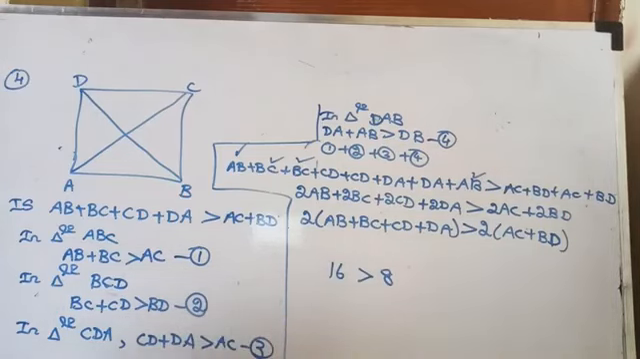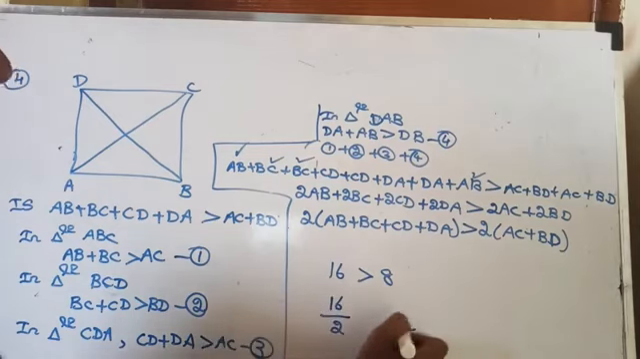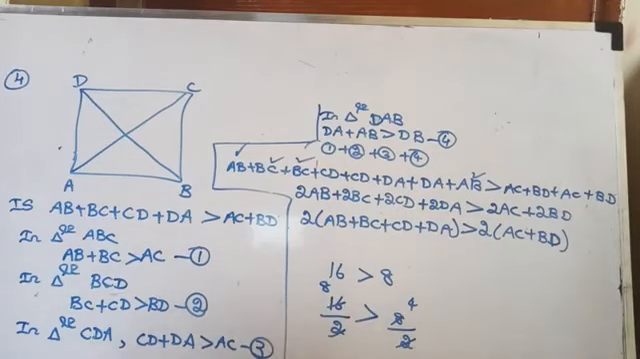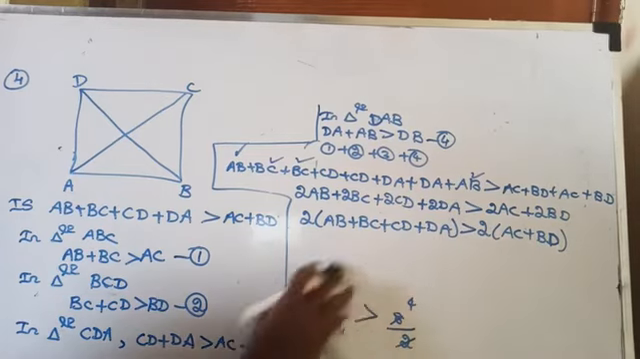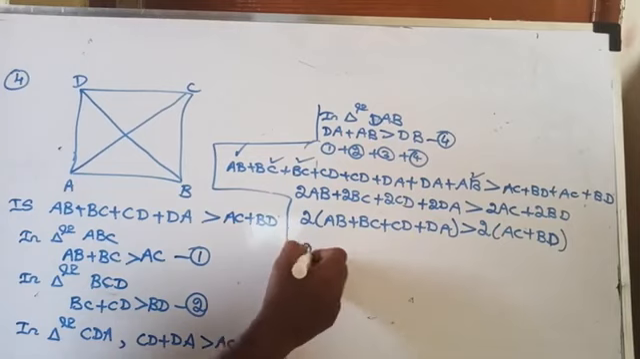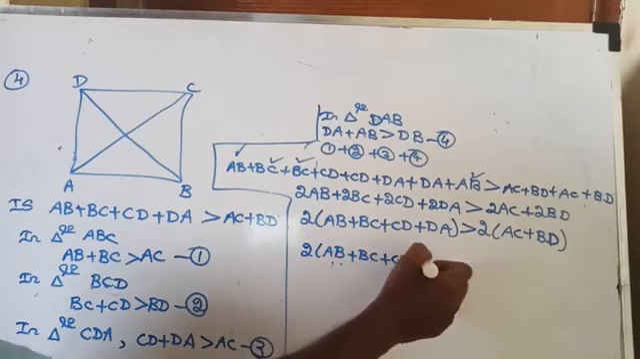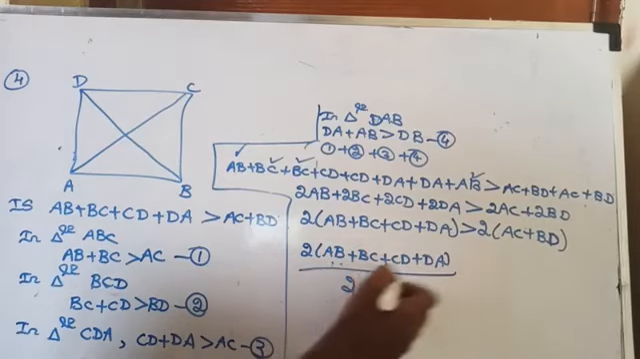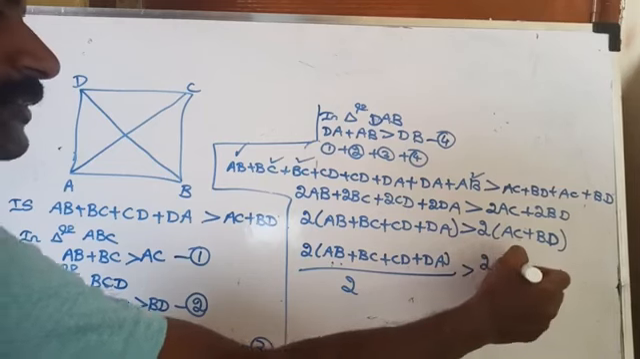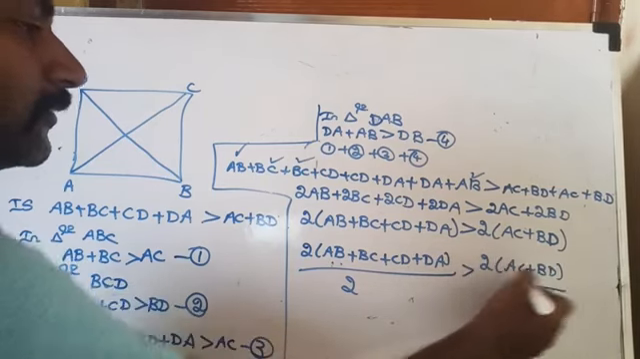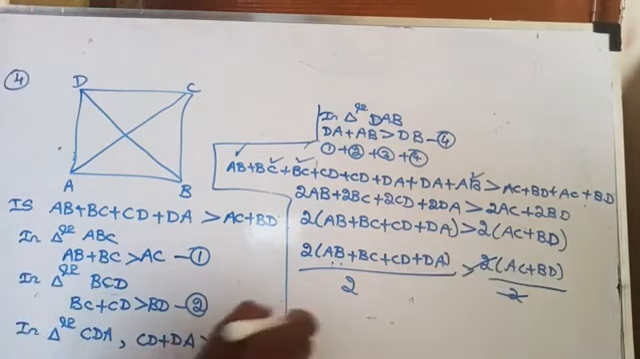Suppose you are dividing by any non-zero constant on both sides, that is 16 by 2, 8 by 2. So what will you get? 4 twos are 8, here 8 twos are 16. Then again the inequality remains the same, that is 8 is greater than 4 only. So I am going to divide by 2 here. So 2 times of AB plus BC plus CD plus DA divided by 2 is greater than 2 times of AC plus BD by 2. The inequality remains the same. Right?